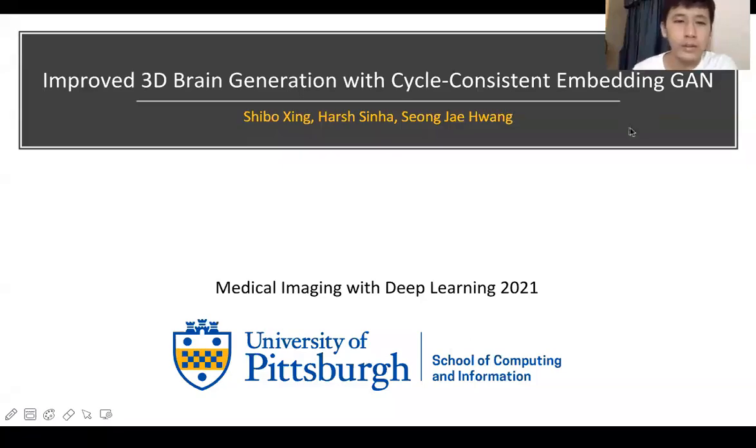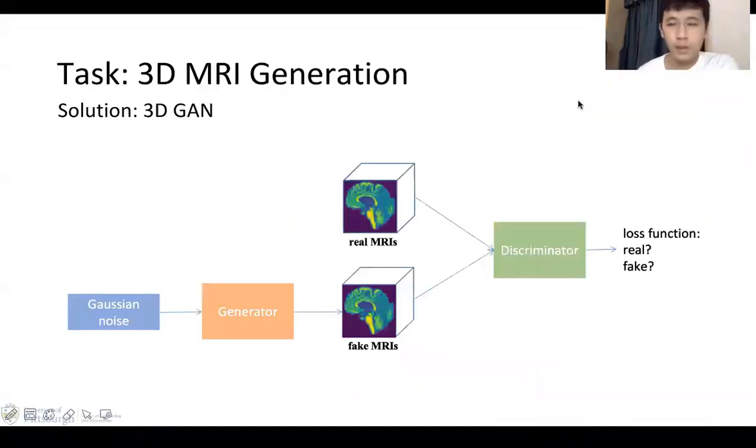Hello, everybody. Let me introduce our novel model recently accepted by MIDL, called the Cycle-Consistent Embedded Generative Adversarial Network. Our model addresses the problem of generating 3D MRI images from random noise. There have been a number of ways to tackle this problem. A notable one is 3D GAN.